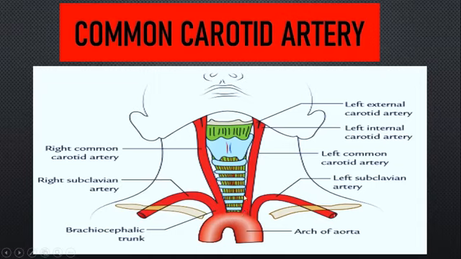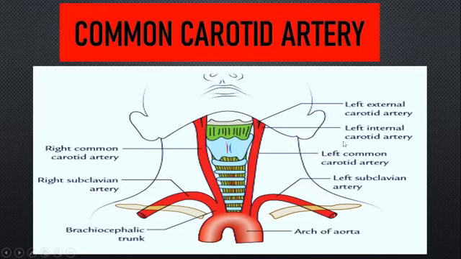Both is going to ascend upwards along the neck. It is related to the transverse processes of the lower 4 cervical vertebrae. And at the level of the upper border of the lamina of the thyroid cartilage, it divides into two, that is your external carotid artery and the internal carotid artery.